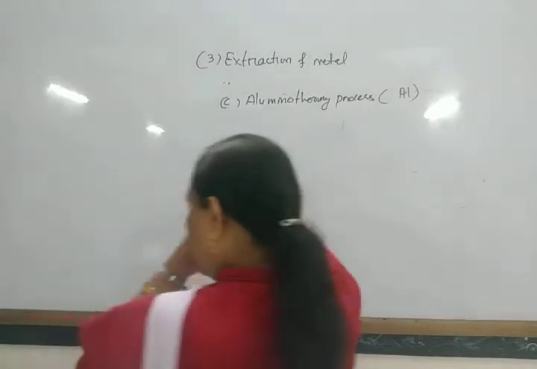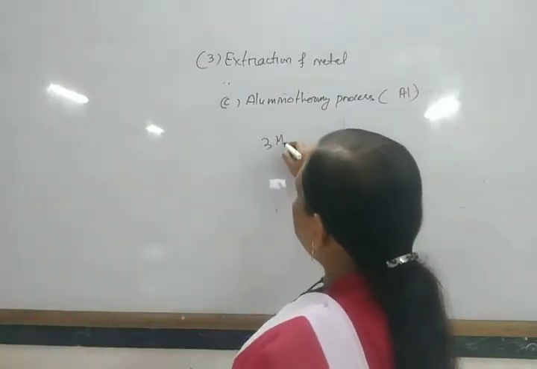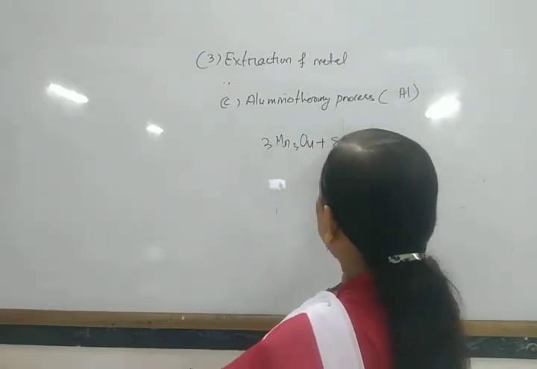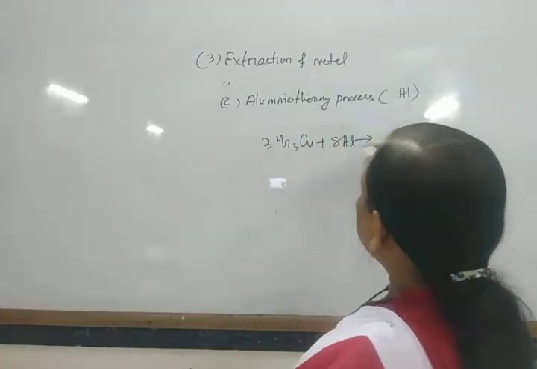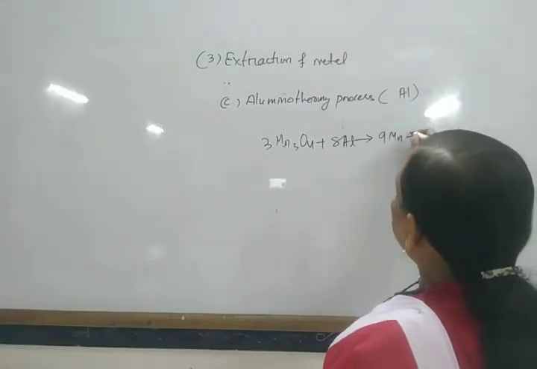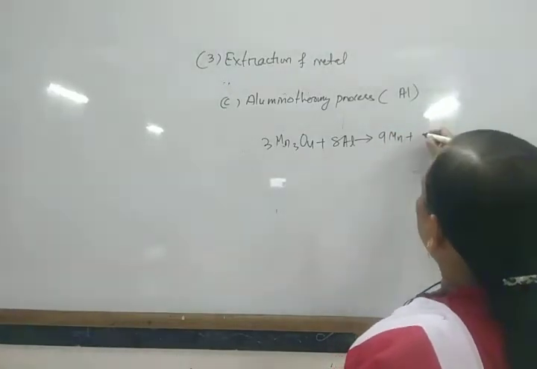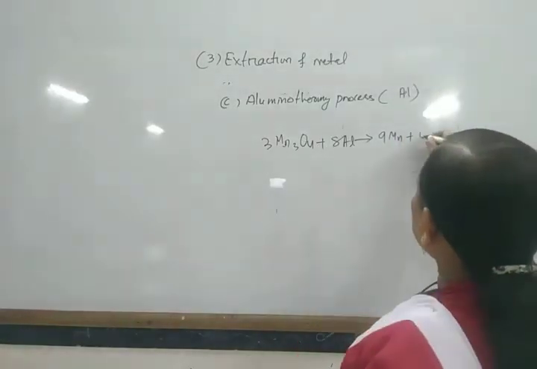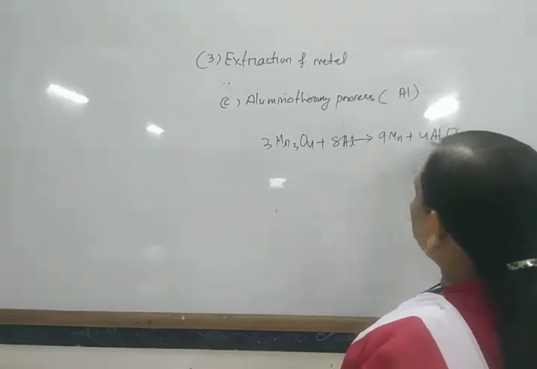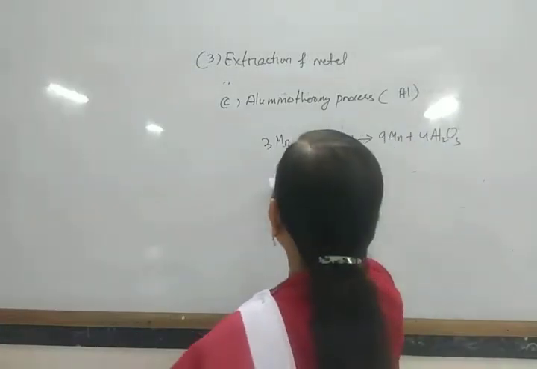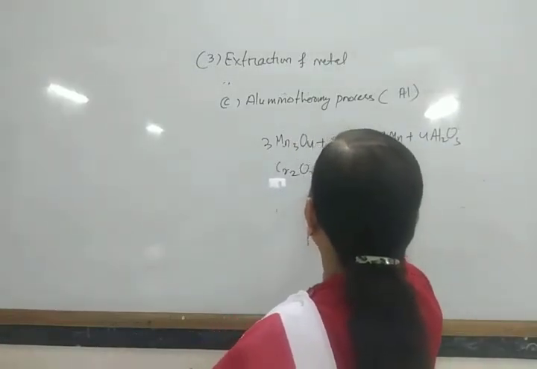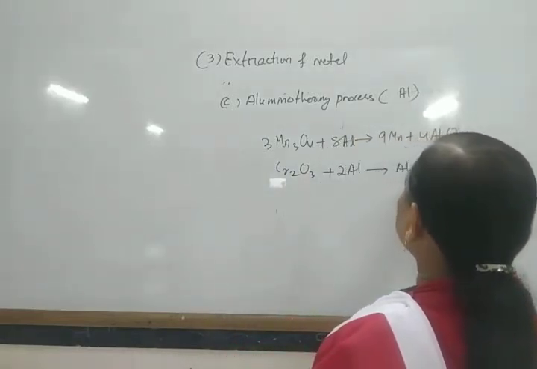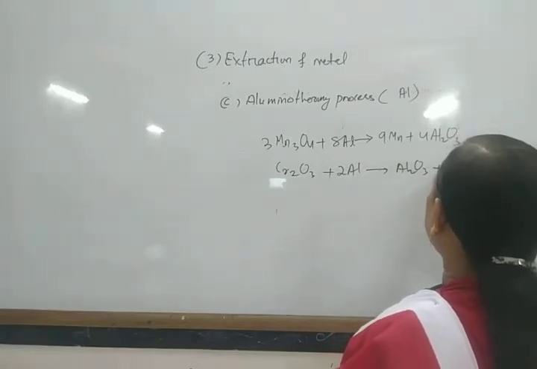For example, look here: 3Mn3O4 plus 8Al give rise to 9Mn plus 4Al2O3. Similarly, Cr2O3 plus 2Al give rise to Al2O3 plus 2Cr.